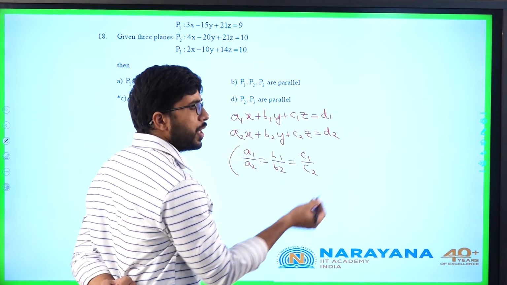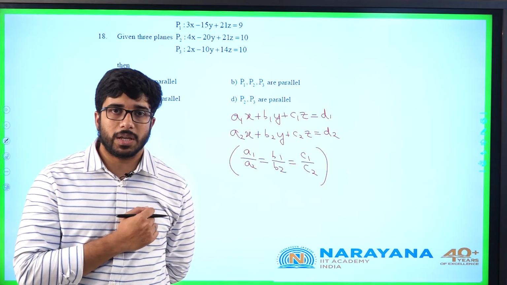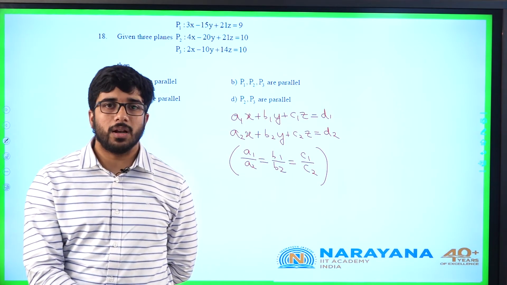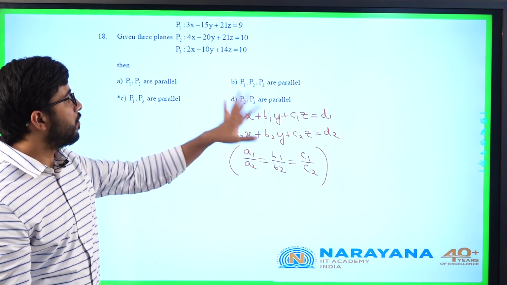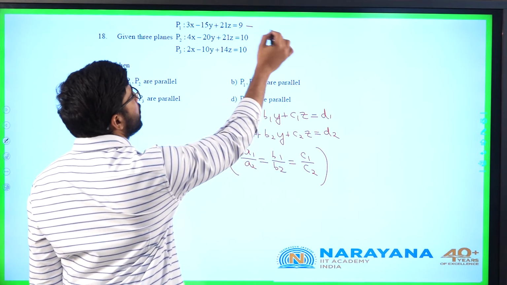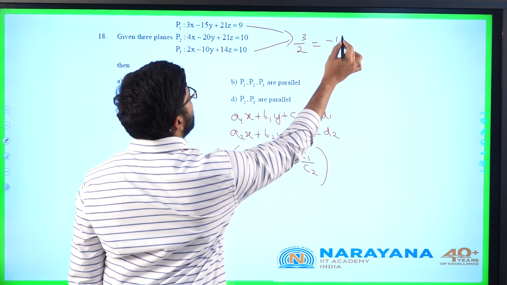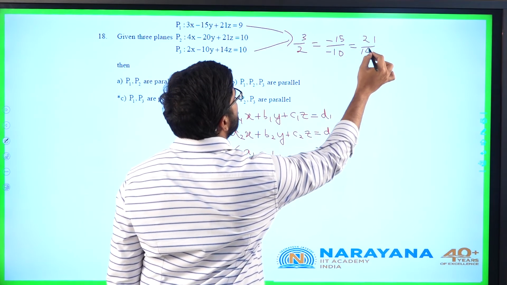This may or may not be equal to D1 by D2. If it is equal to D1 by D2, it will be identical planes, still parallel. If it is not equal to D1 by D2, still it will be parallel but distinct planes. Now, in this you have to observe for which this is true. Observe P1 and P3. 3 by 2 is equal to minus 15 by minus 10 is equal to 21 by 14. Is this true?